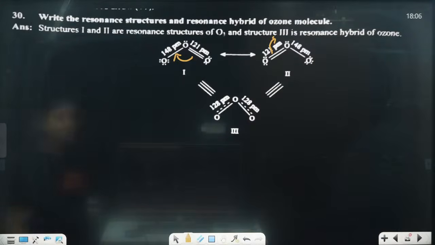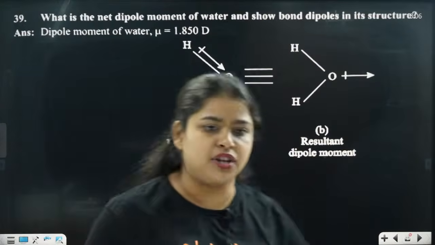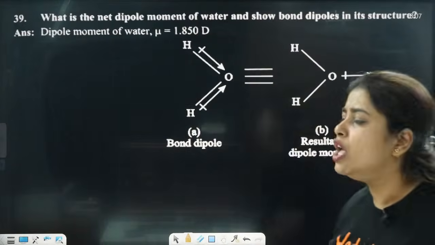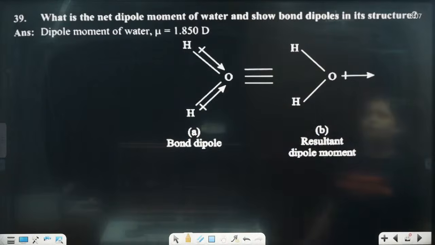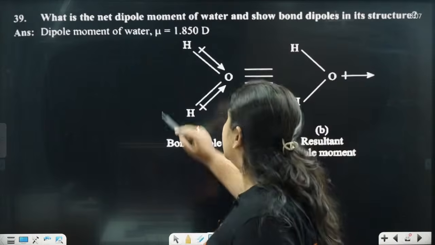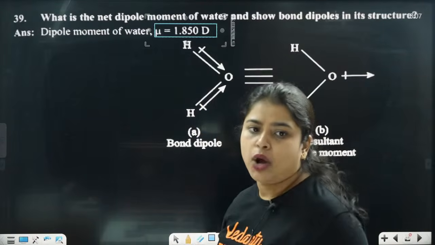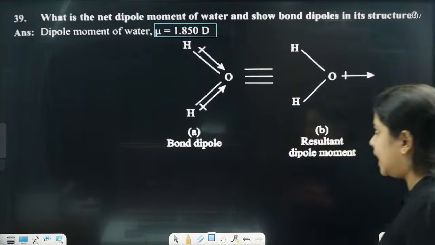Understood? Next question. What is the net dipole moment of water, and show bond dipoles in its structure? They have told us to show the bond dipoles in its structure. So the dipole moment of water is going to be how much? Mu is equal to 1.85 D. Clear?